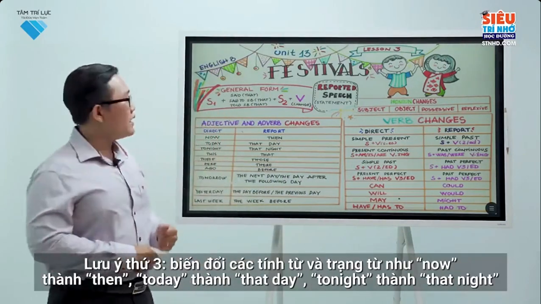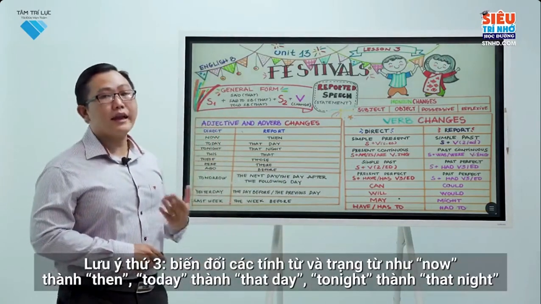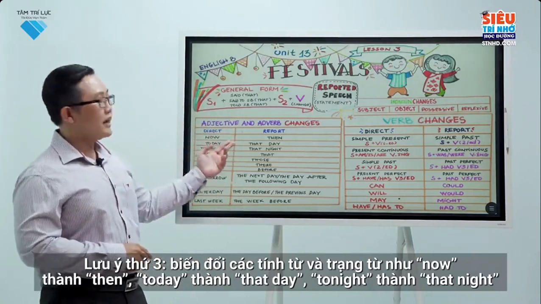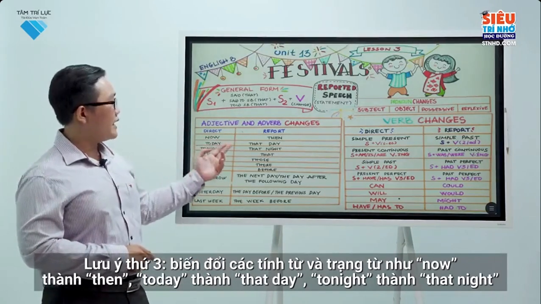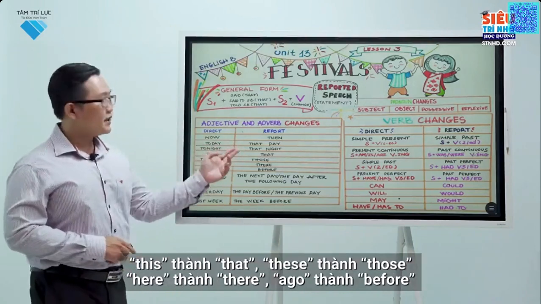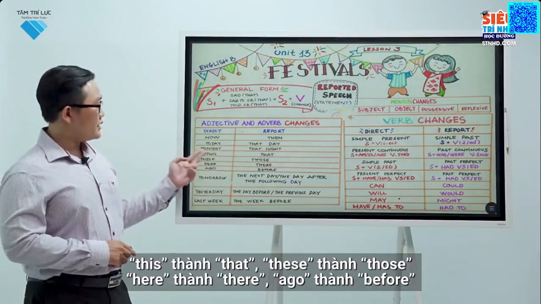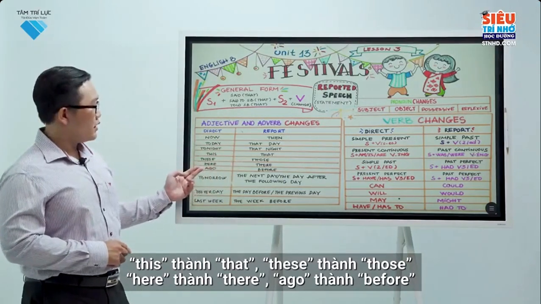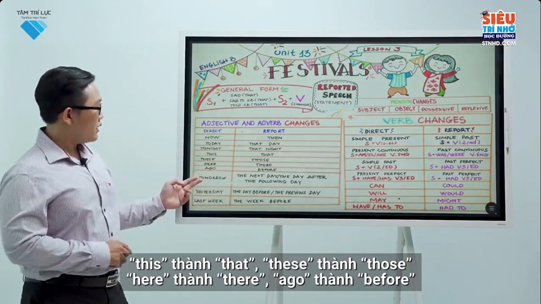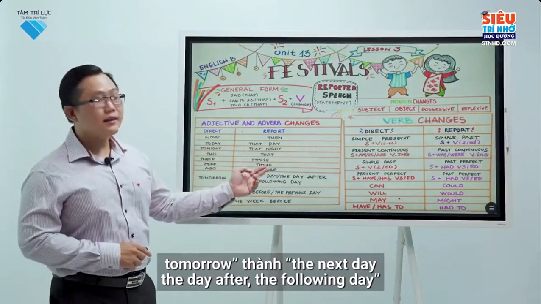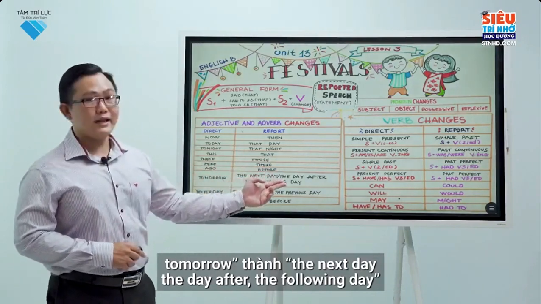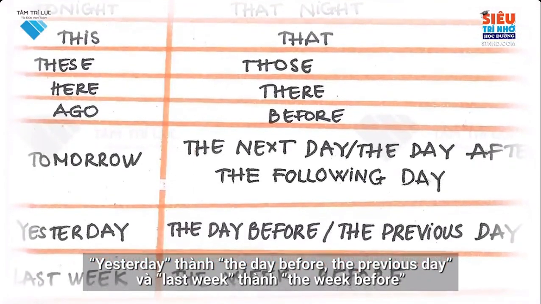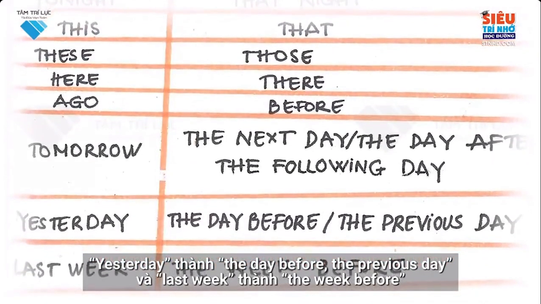The third note, change adjectives and adverbs such as now to then, today to that day, tonight to that night, this to that, these to those, here to there, ago to before, tomorrow to the next day, the day after, the following day, yesterday to the day before, the previous day, and last week to the week before.